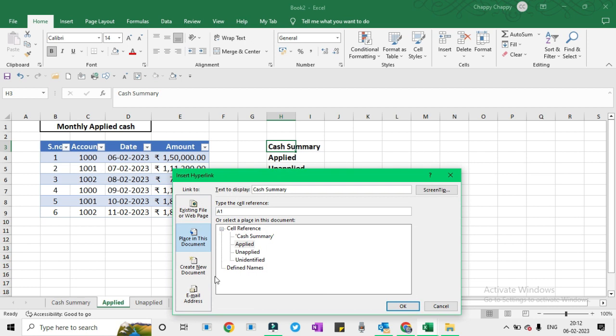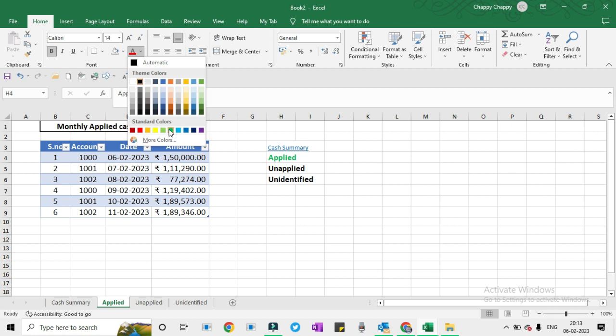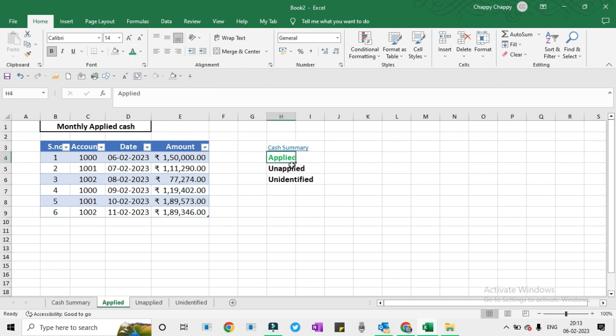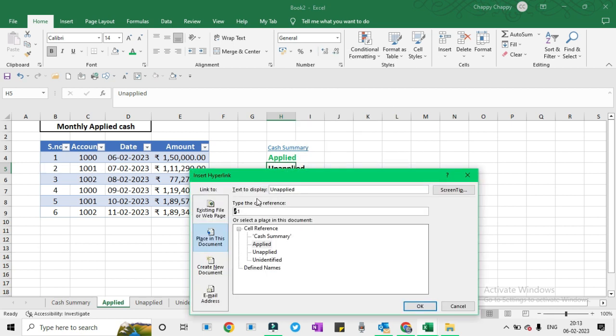This is the tab of unapplied, so this will be green, the active cell, we don't have to link this. Now here we will link this cash summary, applied, as unidentified.